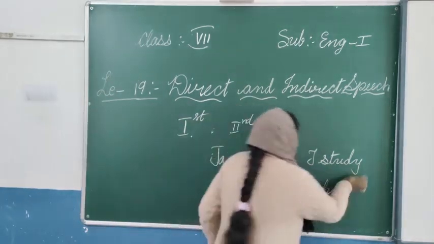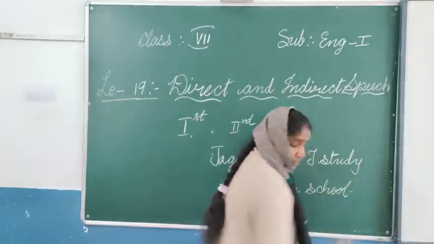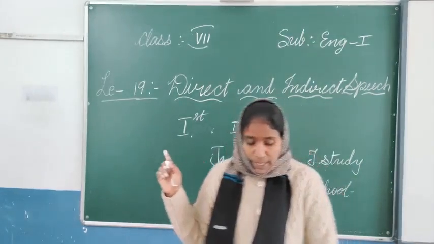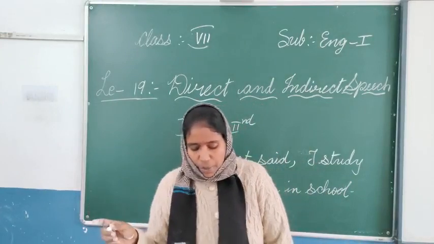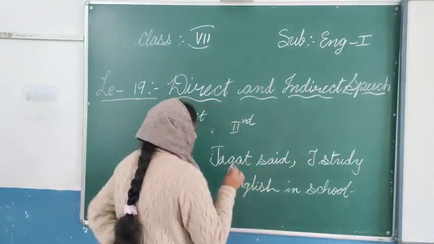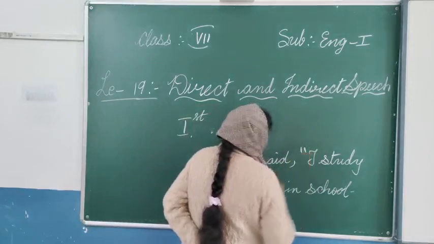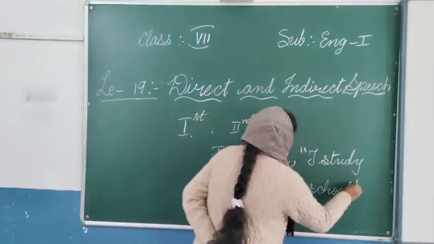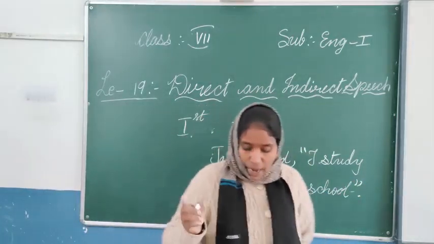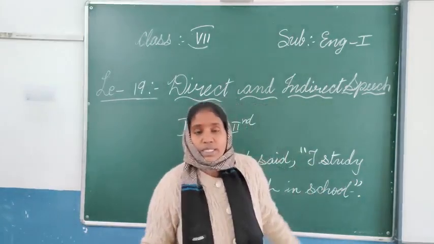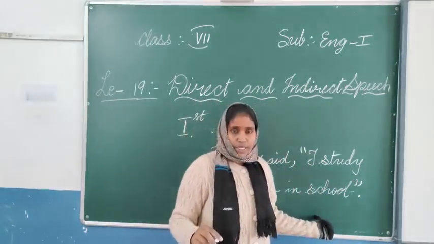So here, what is about the sentence? In the above sentence, the words within inverted commas, I study English in school, I kept in inverted commas. The inverted commas are quoted speech, meaning that it is said by Jagat.